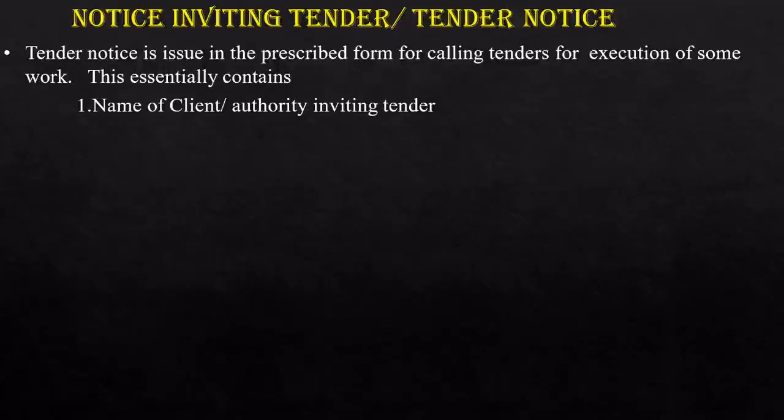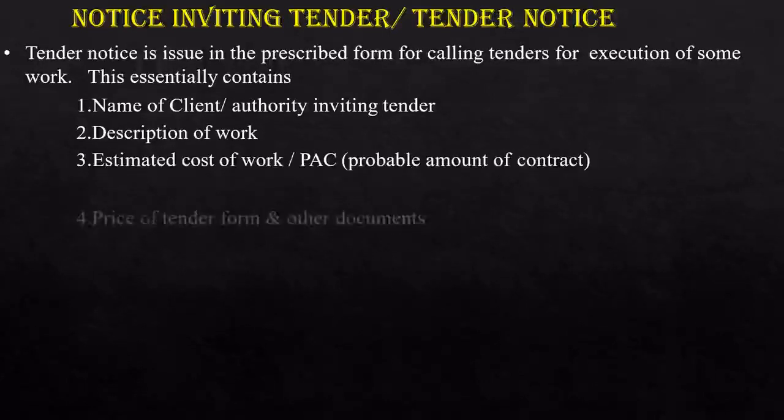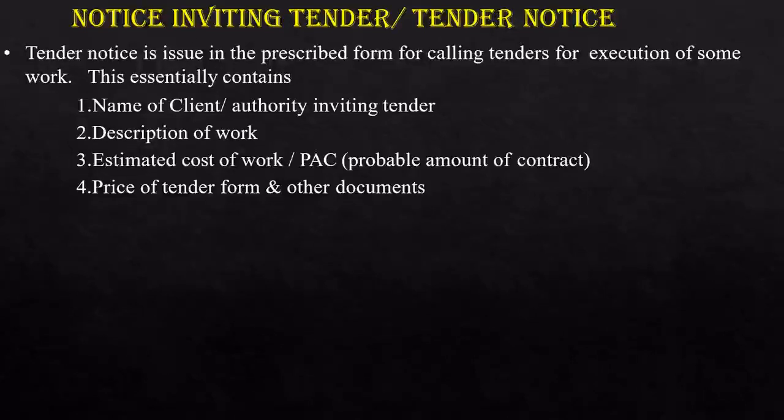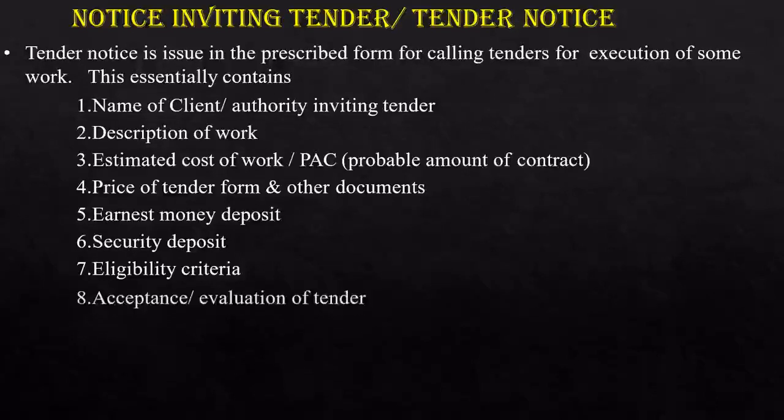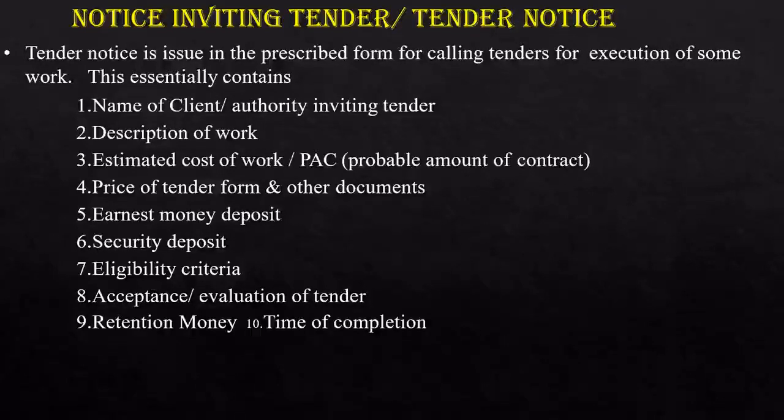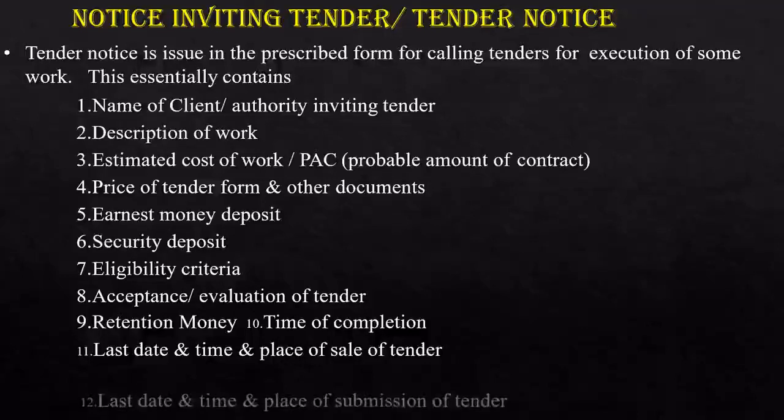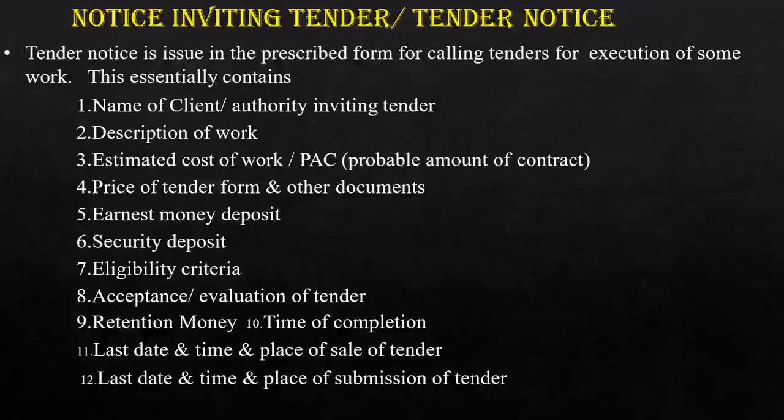tender notice should contain the name of the client or the authority inviting the tender, description of work, estimated cost of the work, or we call it PAC, which means probable amount of contract, price of tender form and other documents, earnest money deposit, security deposit, eligibility criteria, acceptance and evaluation of tender, retention money, time of completion, last date and time and place of sale of tender, and last date, time and place of submission of tender.